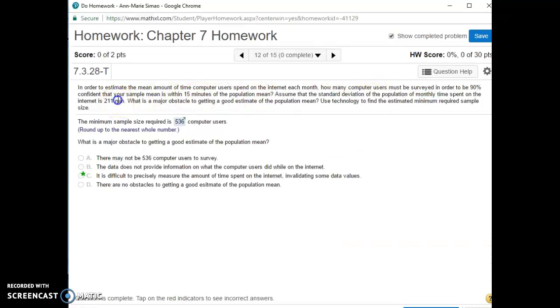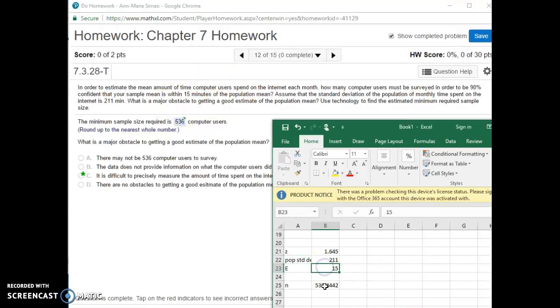The population standard deviation is 211. That is right here in the problem. Standard deviation of the population monthly time spent is 211. And then my sample mean is within 15 minutes of the population. That means that that's my error. They're willing to be within 15 minutes. So my E is 15.